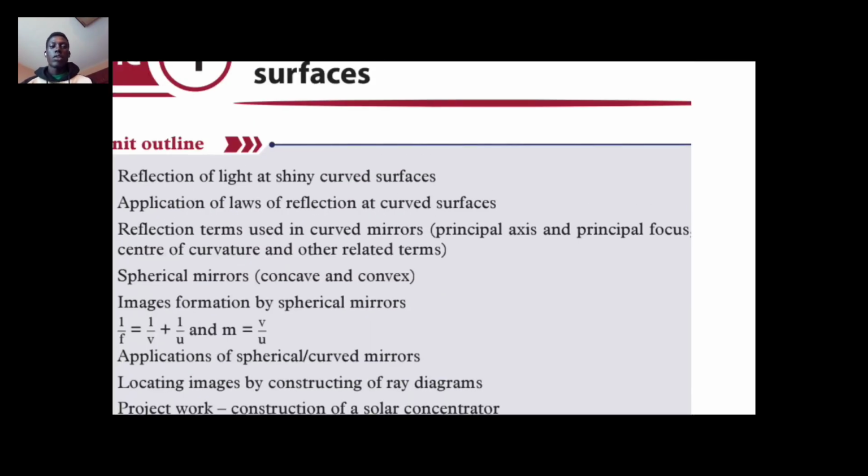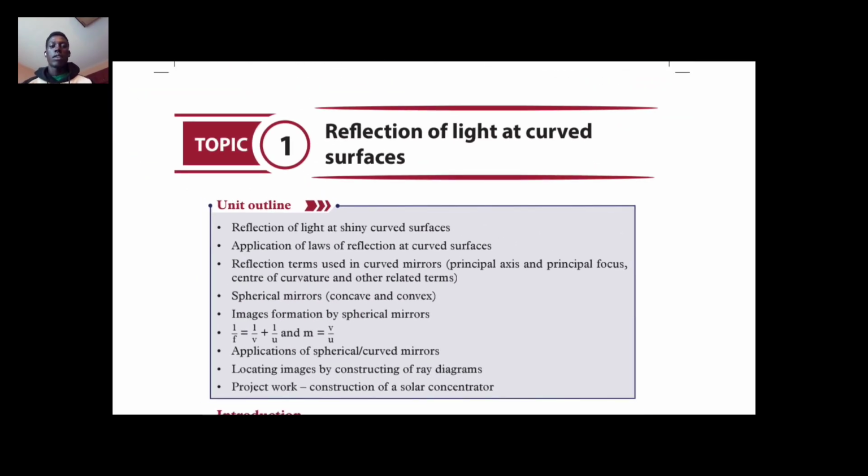As we are going to start with topic 1, reflection of light at curved surfaces, throughout this topic you are going to learn the reflection of light at shiny surfaces, and you have to understand what shiny curved surfaces are.